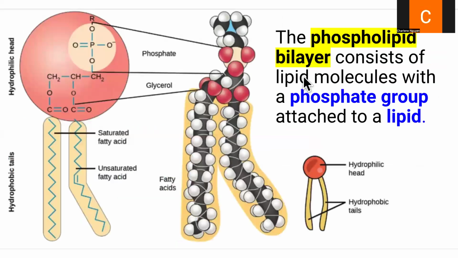The reason it's called a phospholipid is because we have a phosphate group connected to a lipid. If you recall, a lipid is composed of glycerol and fatty acids, and the phosphate group is PO4 3-. So a phosphate attached to a lipid makes it a phospholipid.